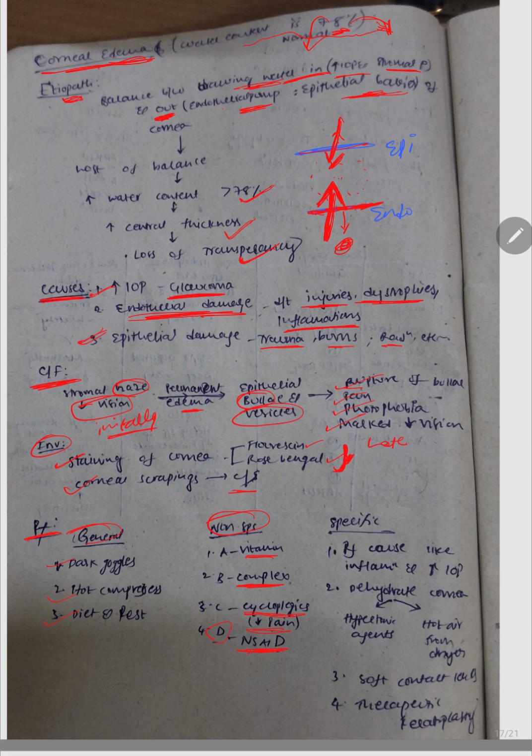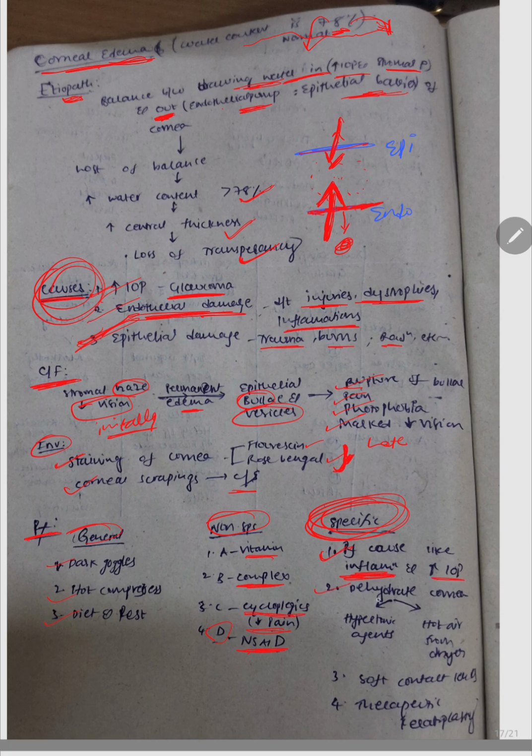Now coming to the specific treatment of corneal edema. Here you need to treat the cause. What are the causes? I told you the causes, right? The raised IOP, you need to treat it. You need to treat the endothelial damage. You need to treat the epithelial damage. So you need to treat the cause, that is increased IOP or inflammation of the epithelium or endothelium.